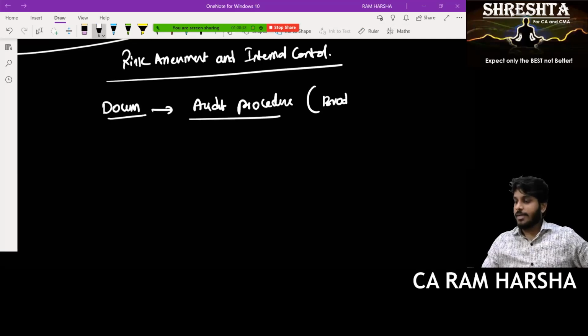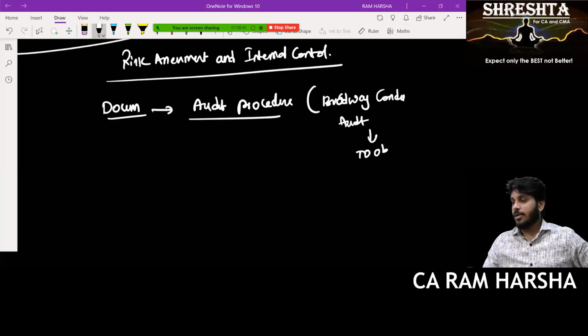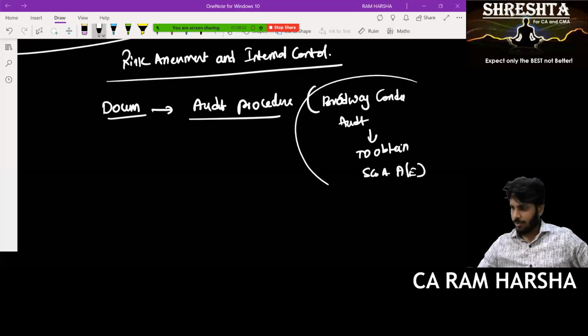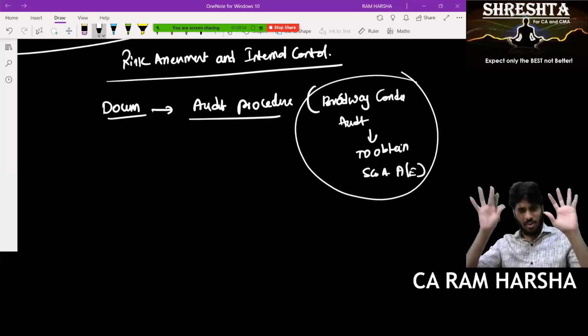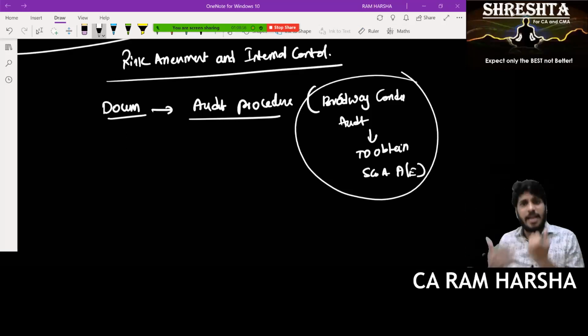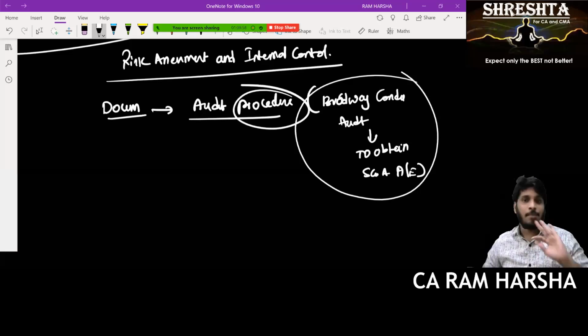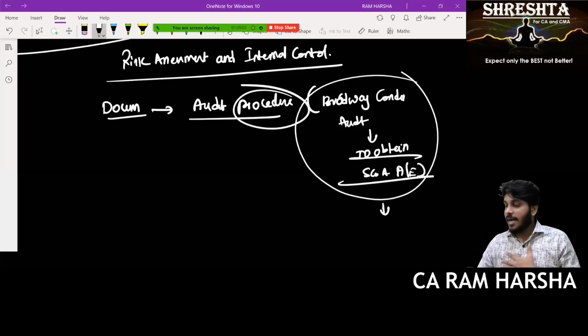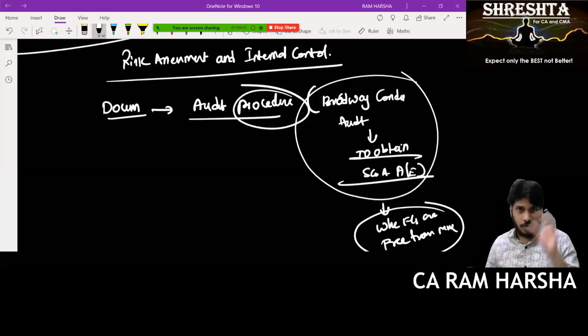It is a broad way of conducting audit. Why do we conduct audit? In order to obtain sufficient and appropriate audit evidence. We call it audit procedure. It's a broad framework. Whatever you do in the entire audit, we call it audit procedure. It is some process, some procedure I follow while conducting audit to get evidence regarding whether financial statements are free from material misstatements or not. So that is audit procedure.